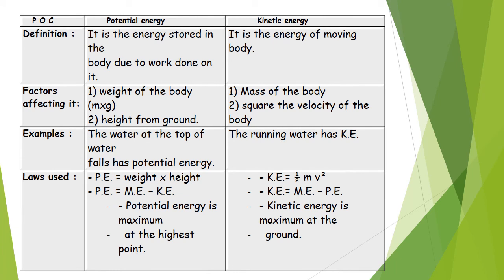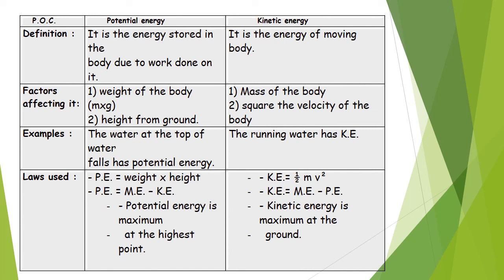Can we make a summary for potential and kinetic by comparing between them? Okay. What is meant by potential? It's the energy stored in the body due to work done on it. What is meant by kinetic energy? Energy of a moving body. So if it says energy stored, it's automatically potential. Energy of a moving body is kinetic. Factors affecting it: of course I have two factors for each of them. Okay, I can get them from the rule.